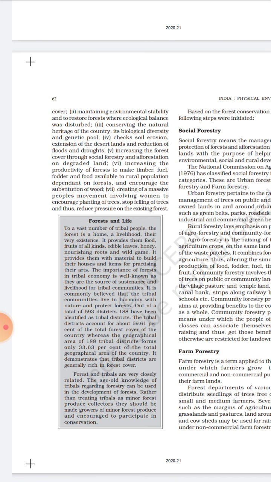These tribal districts cover 59.60, that is almost 60% of the total forest cover area of the country, whereas these districts hold only 33% of the total population. As you know, these people are mostly dependent on forests, and they fulfill their basic necessities from the products of forests. So it has all been given in this topic, forest and life of tribal people.